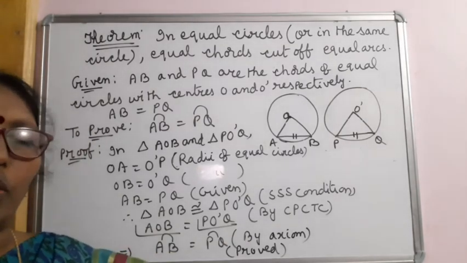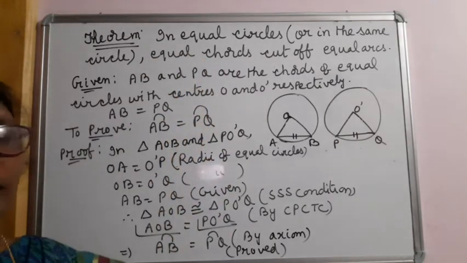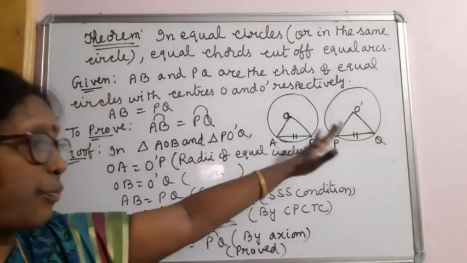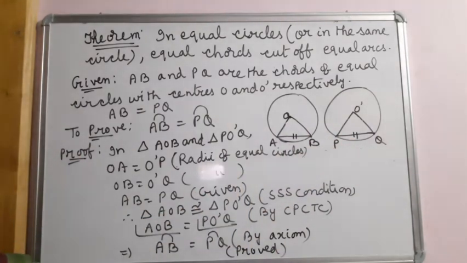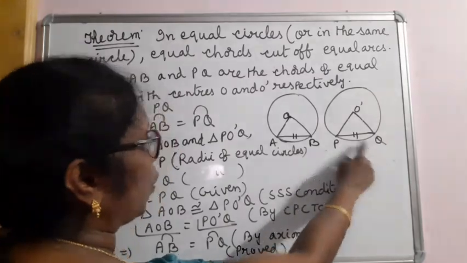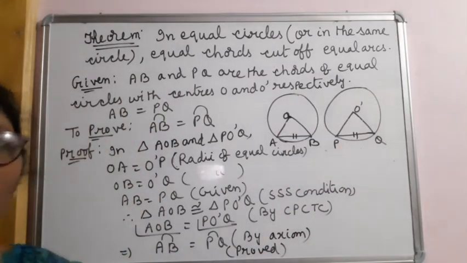And next what you are going to learn is the converse of the theorem. What is the converse of the theorem? Here, if two chords are equal, then the arcs are equal, you have learned. And now the converse of the theorem is, if arc AB is equal to arc PQ, then chord AB is equal to chord PQ.